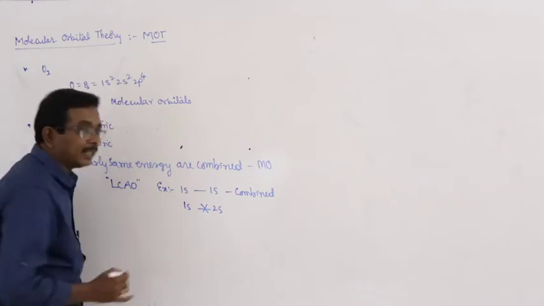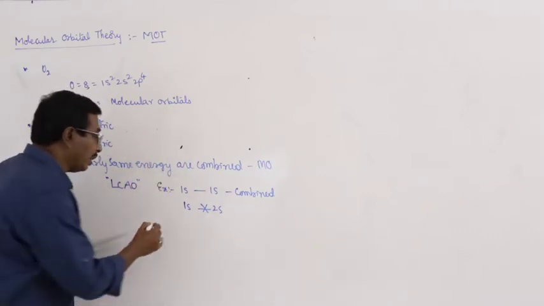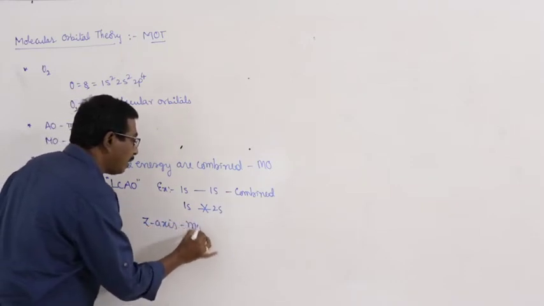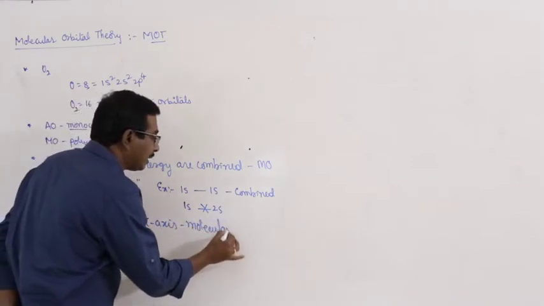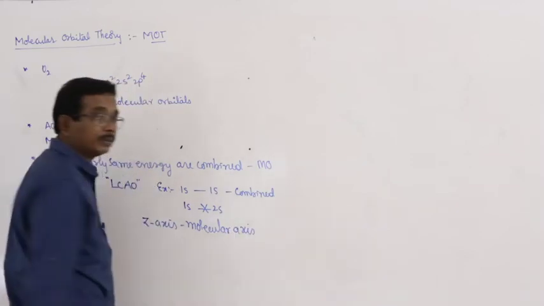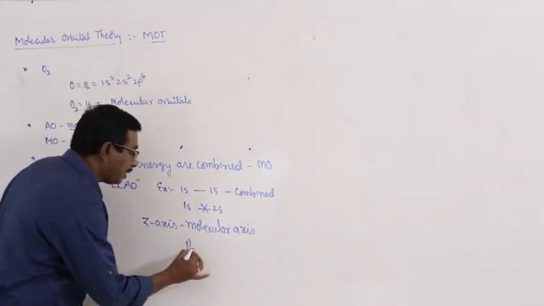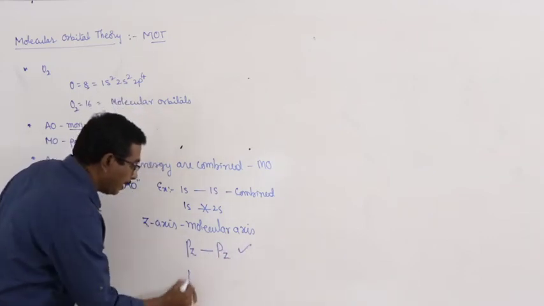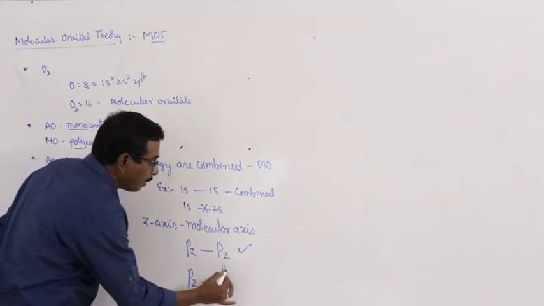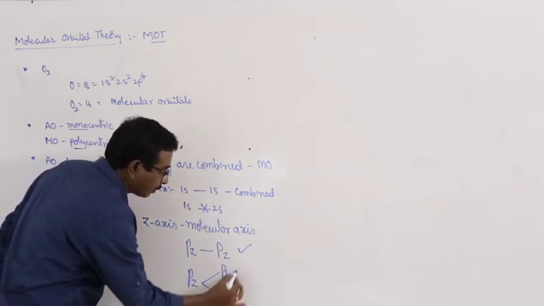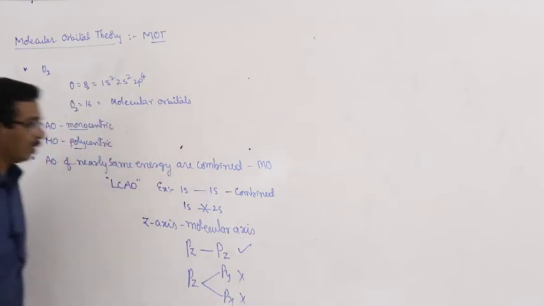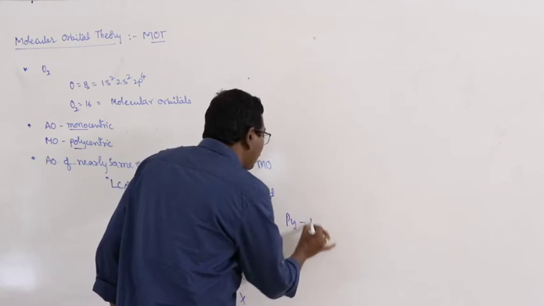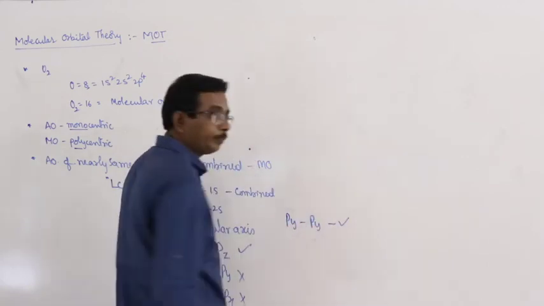And in most of the cases, or as convention, the z axis is taken as the molecular axis. So, pz orbital combines with pz only. Pz orbital never combines with either py or px. And a py orbital overlaps with py only.